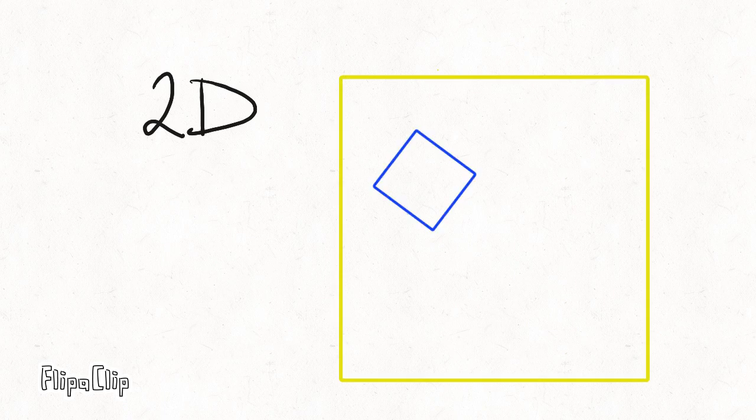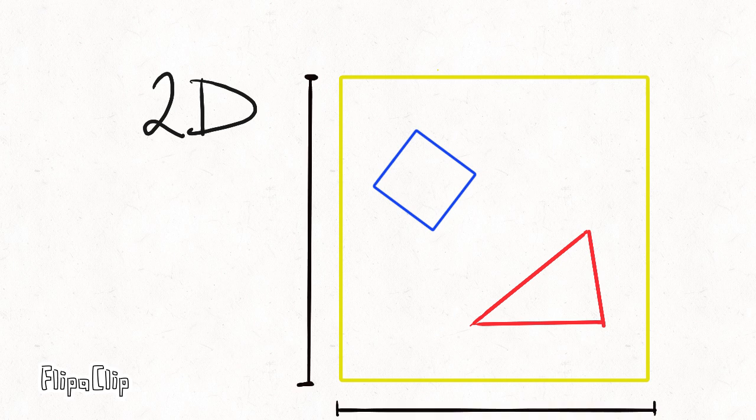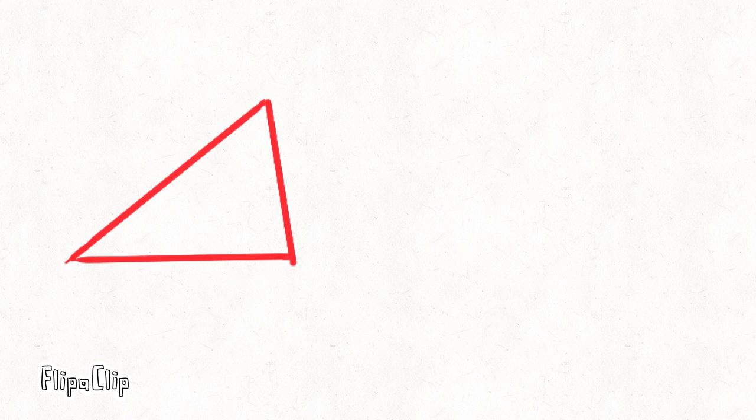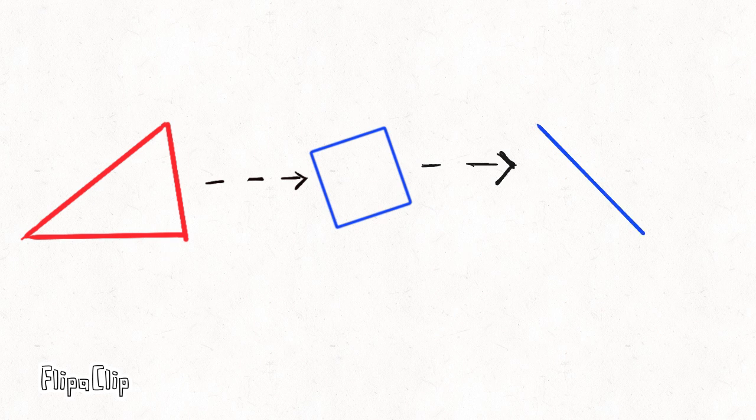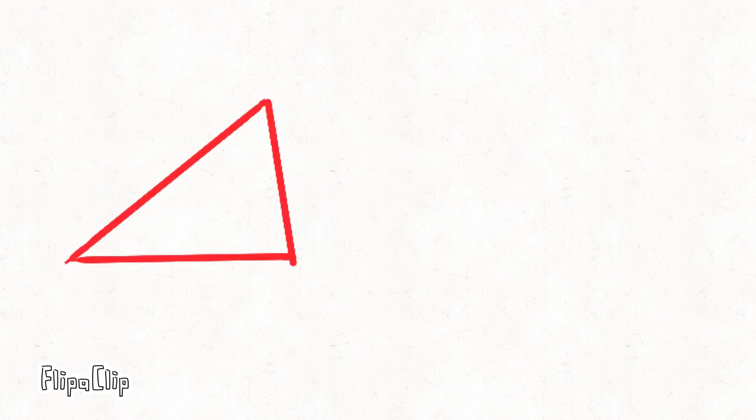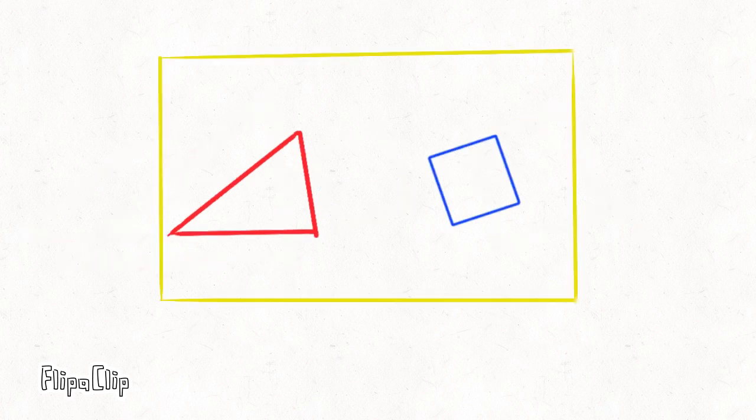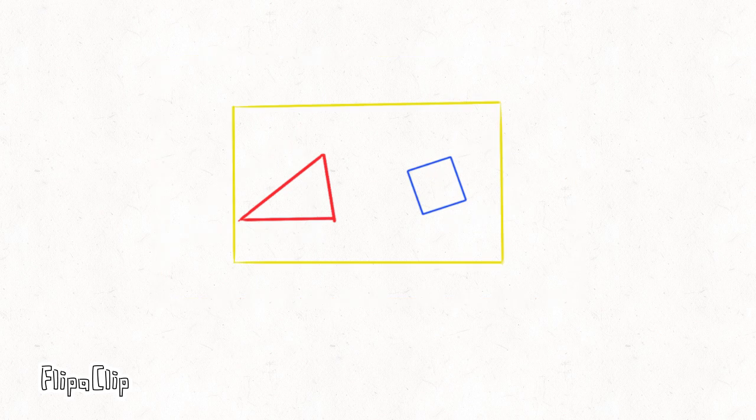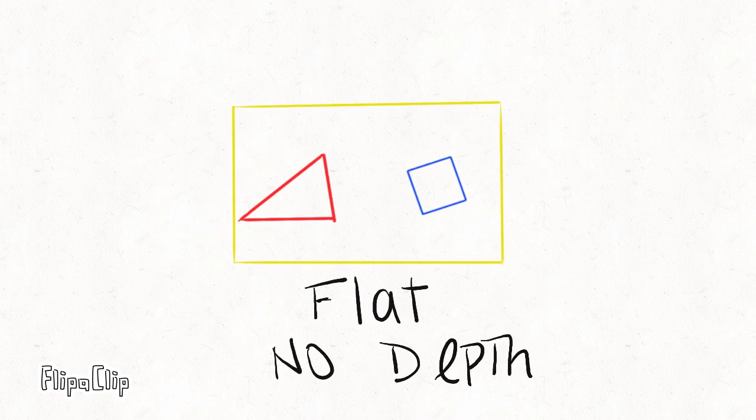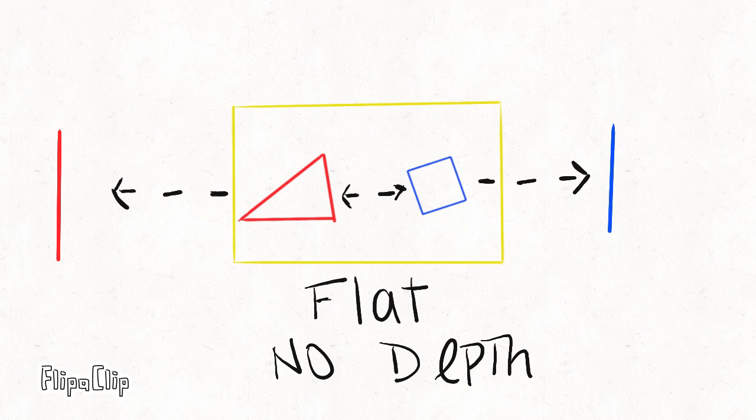Now let's assume we are in the 2D plane and we have a square and a triangle. Remember that the 2D dimension only knows width and length. What do you think the triangle sees when it looks at the square? The triangle only can see a line because both the triangle and the square are in the 2D plane, which is flat. It means that it has no depth. So when they look at each other, the only thing they can see is a line.